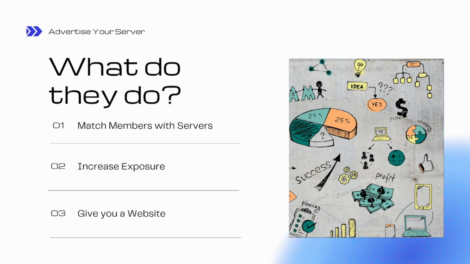And number three is that it gives you a website. Discord, the platform itself, does not give you a website to use. A listing site does. It's a listing with a public URL. You can update it, put links in, set banners, and put profile pictures in. It gives you a presence on the interwebs. Not everyone will have a Discord account, but people can see your public page, what your server's about, and how your server runs.